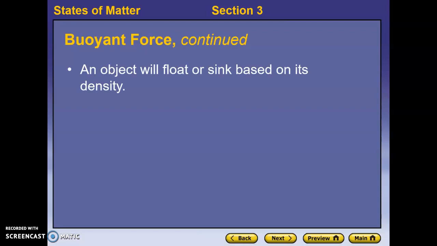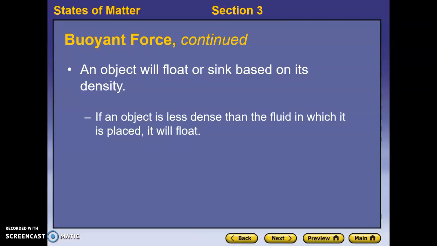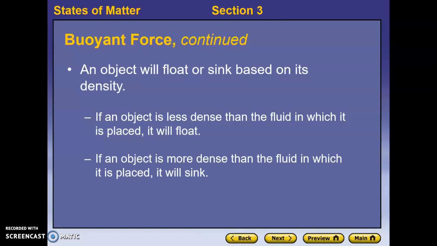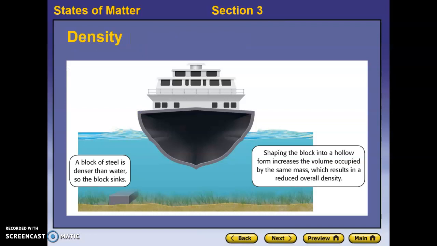I think from the past you also know that density plays a role in whether something will float or sink. If an object is less dense than the fluid, it will float. If an object is more dense than the fluid, it will sink. So how do we take advantage of that?